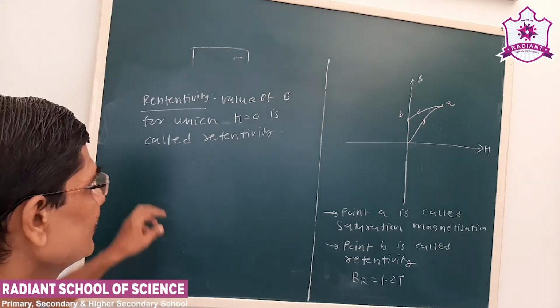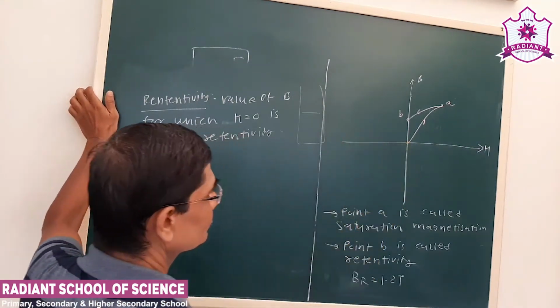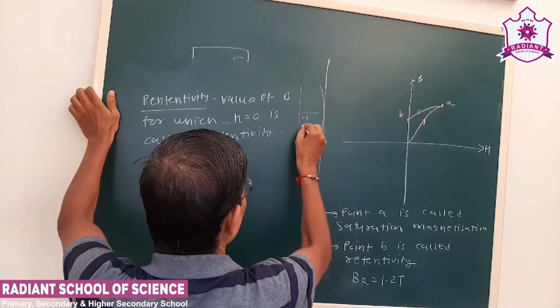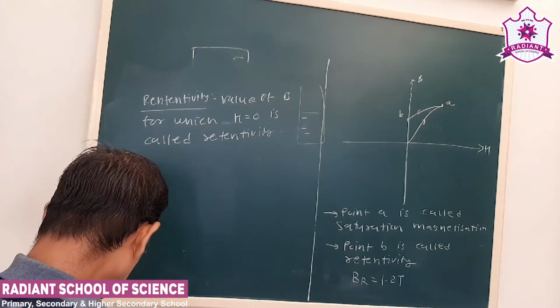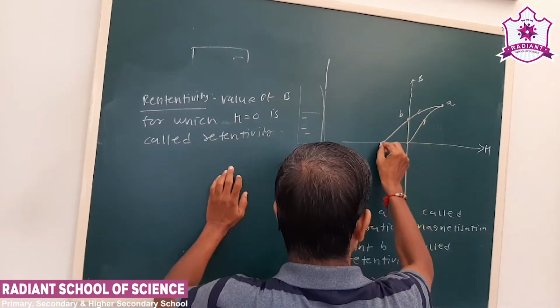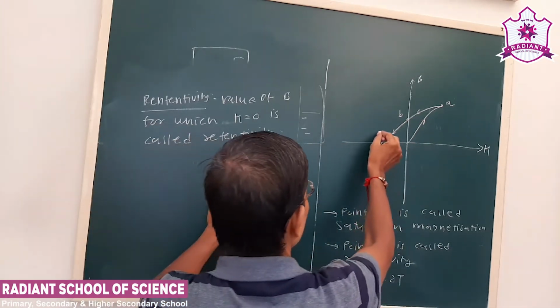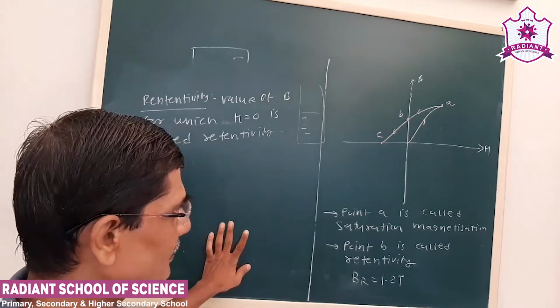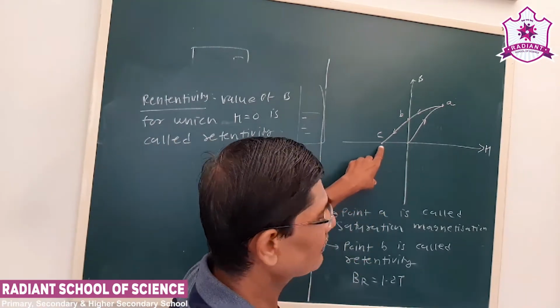Now see, here the H value has become 0. Now suppose we take a negative value, that is minus some value. In that case, the graph will be like this. Here, see point C. At point C, H has some definite value, but B has become 0.